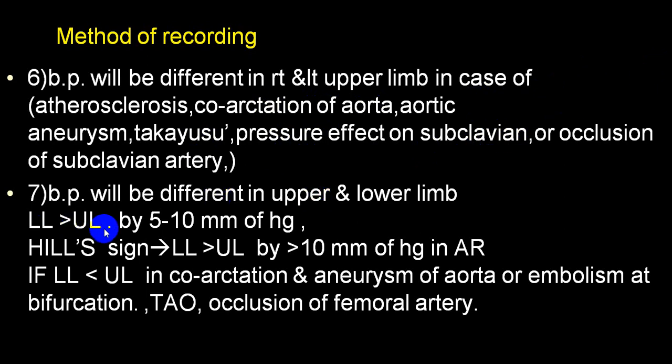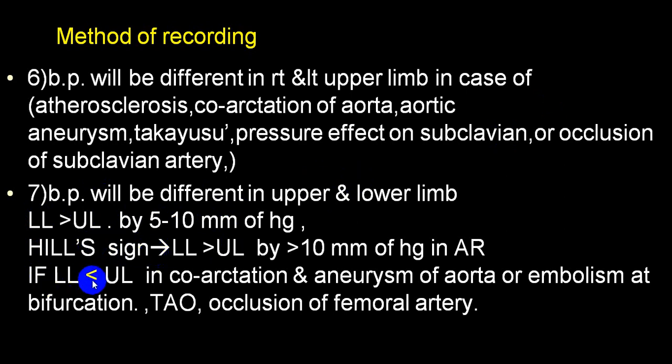So if there is a difference, in a normal person, usually there is not much amount of difference. But if there is a difference between upper limb and lower limb, more than 5 to 10 millimeter of mercury, if it is more than 20, we say straightforward Hill's sign.